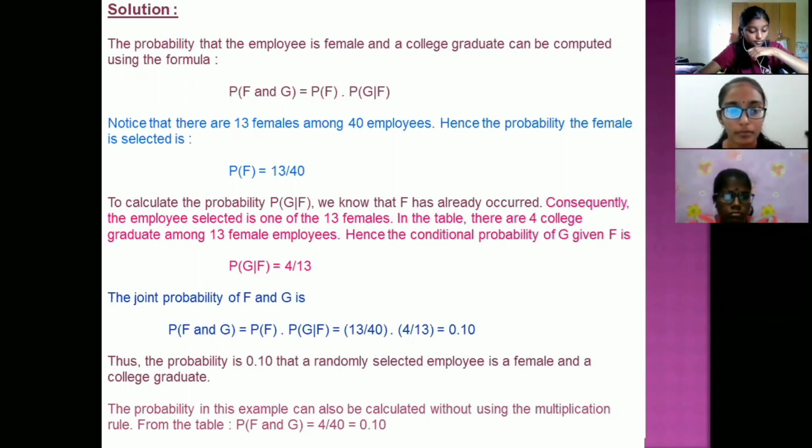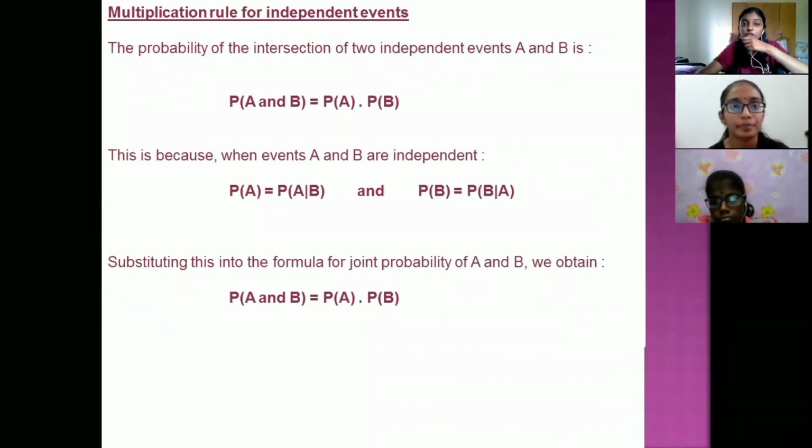The probability in this example can also be calculated without using the multiplication rule. For example, P(F and G) equals 4 over 40, which is 0.10 as well. Multiplication rule for independent events: the probability of the intersection of two independent events A and B is P(A and B) equals P(A) times P(B).